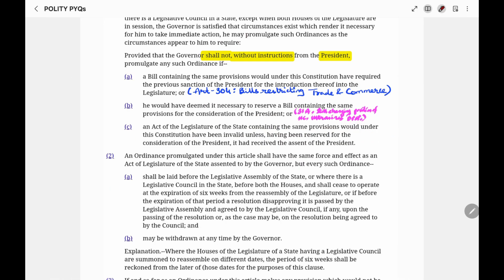Now the difference between the ordinance making power of the governor and the president is that in some cases the governor has to take instructions from the president to make an ordinance on those subjects, such as bills which require prior sanction of the president, or which need to be reserved by the governor for consideration of the president, or which need the assent of the president.